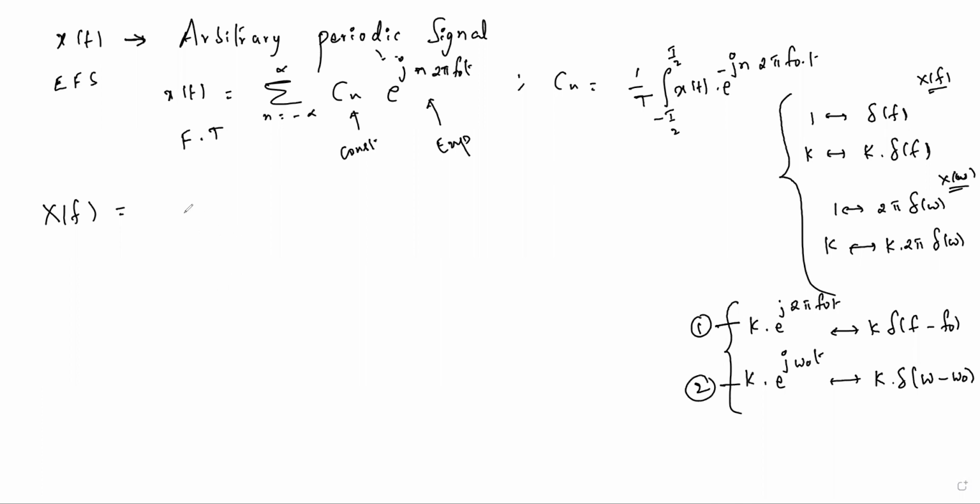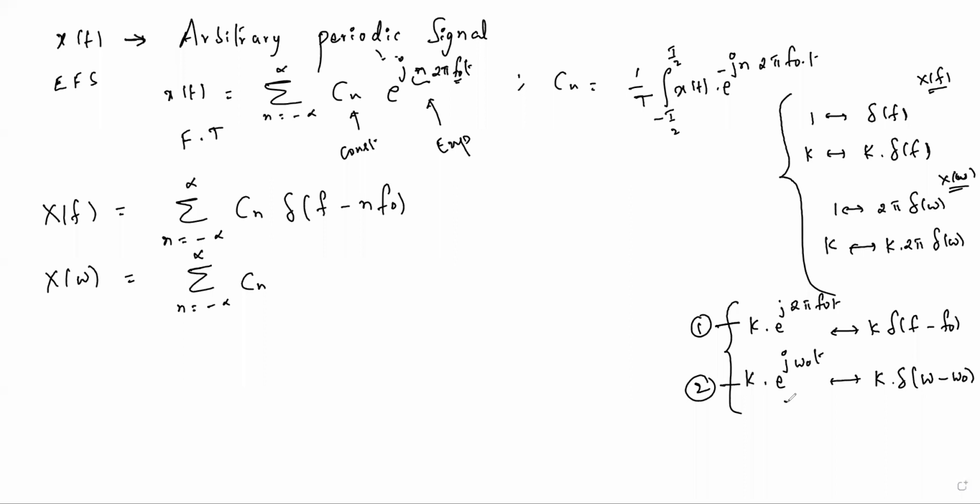So from the first one, we can write this as the sum over n from minus infinity to plus infinity of Cn, which is constant, and for this exponential, it is del of f minus n f naught. Observe, 2 pi into n f naught we can take. If you want x of omega for the same signal, we can take it as the sum over n from minus infinity to plus infinity, Cn is a constant.